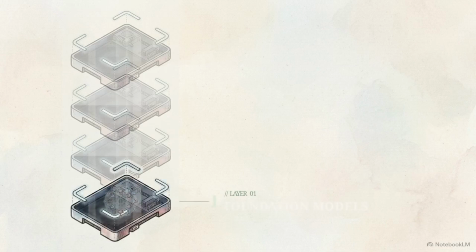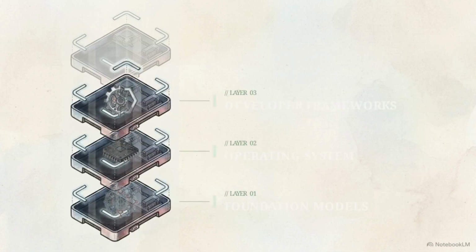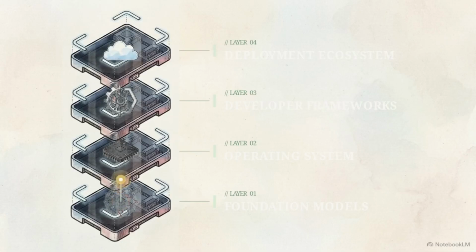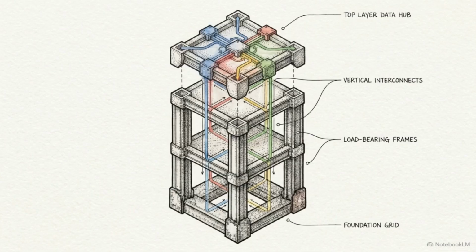The I/O 2026 schedule organizes these updates into a 4-layer stack designed to support autonomous execution. This stack consists of the foundation models, the operating system, developer frameworks, and the deployment ecosystem. Mapping these 4 layers provides a technical view of how developer workflows are being automated.